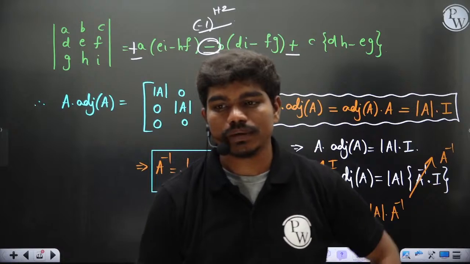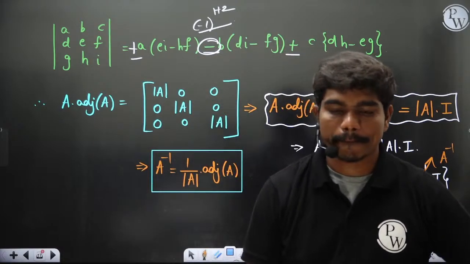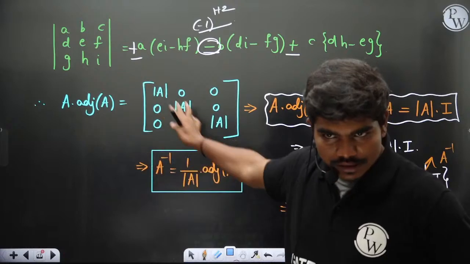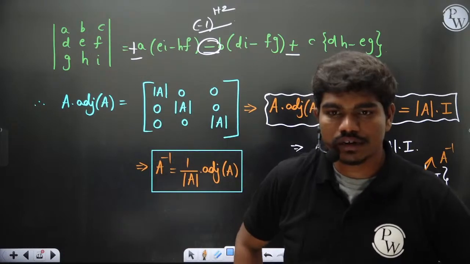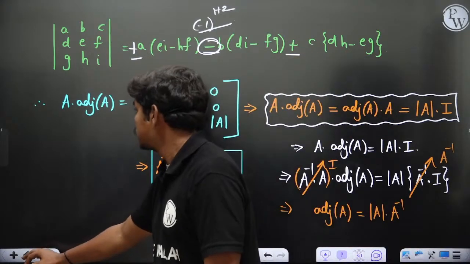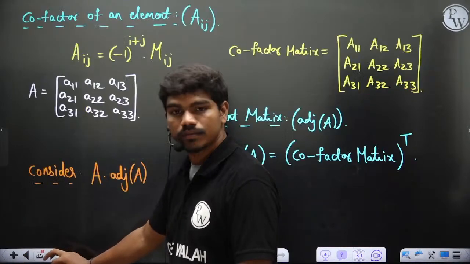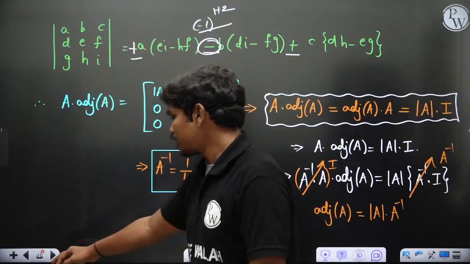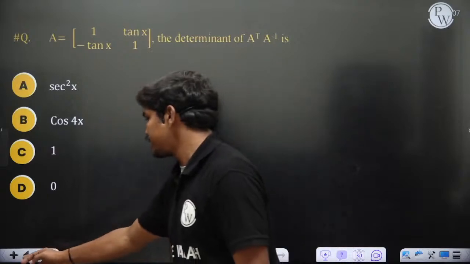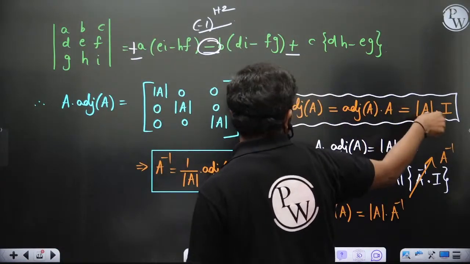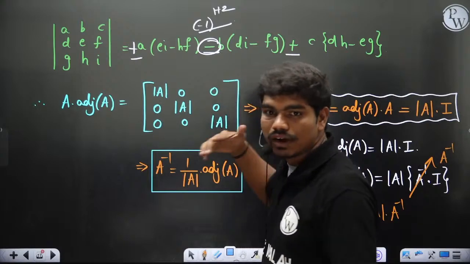Yes or no? Please type in the chat box. Is the understanding clear? Each and every point what we have done. It's just 3 slides. It took me 1, 2 maybe. This is just multiplication and some bit of understanding. So choosing the minor in a particular combination tells you that this multiplication will yield a diagonal matrix with equal elements actually.